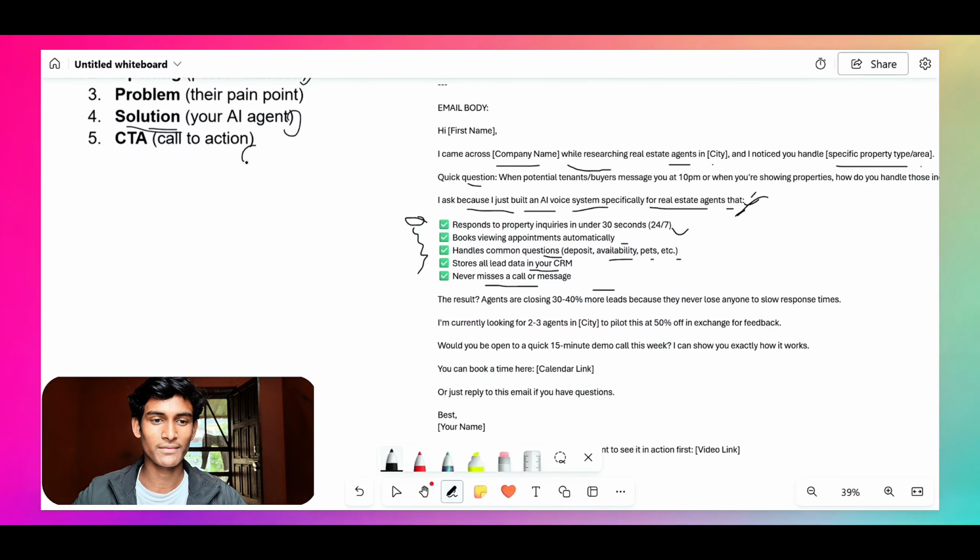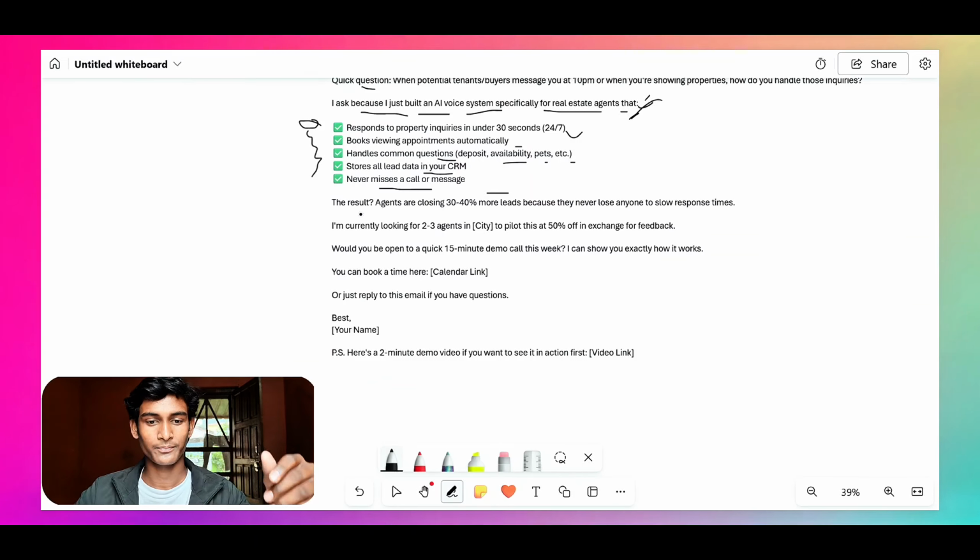And then after writing the features of our AI agent, we need, in the last, the CTA, call to action, right? So that if the real estate agent is interested, then they can message us or whatever our CTA is. Based on that, they're going to take action, right? So to convince the real estate agent more, we are going to write something like the results: the agents are closing 30 to 40% more leads because they never lose anyone to slow response time. I'm currently looking for 2 to 3 agents in your city to pilot this at 50% off in exchange for feedback. Would you be open to a quick 15-minute demo call this week? I can show you exactly how it works. You can book a time here.